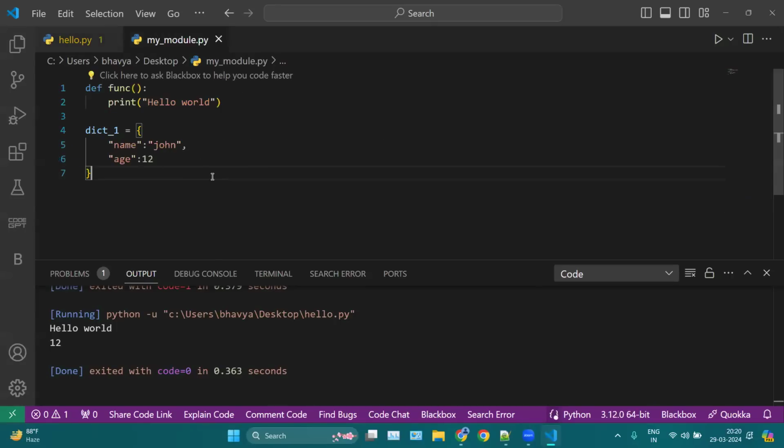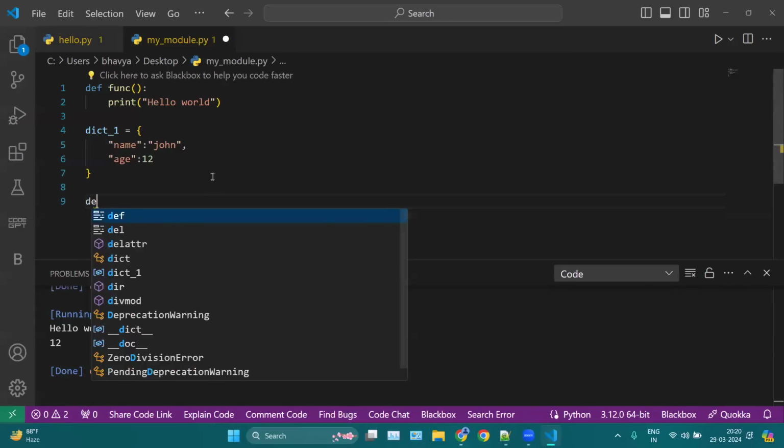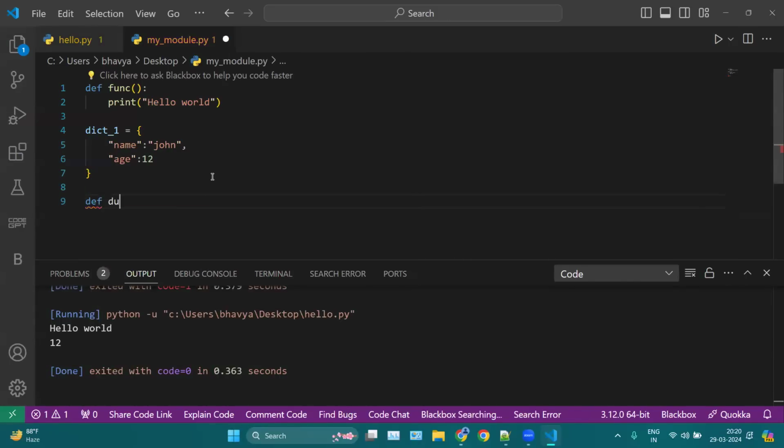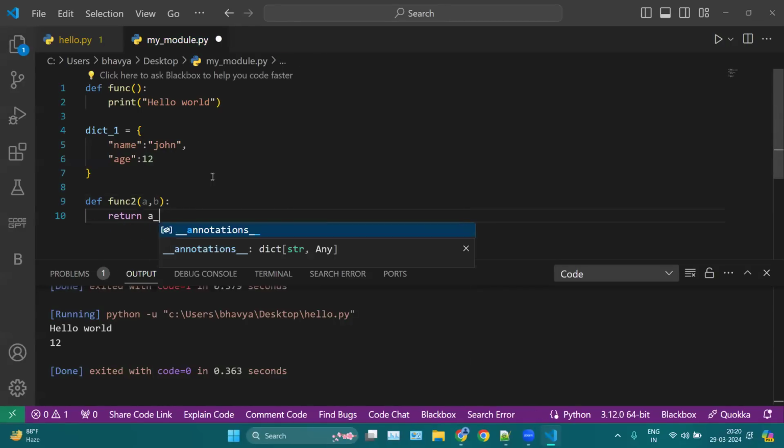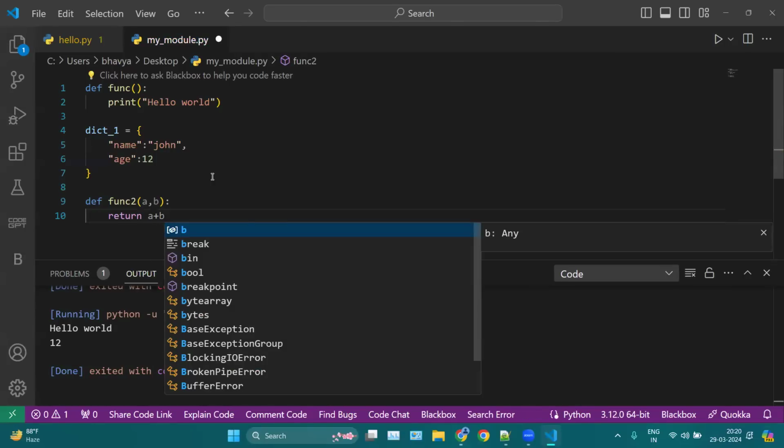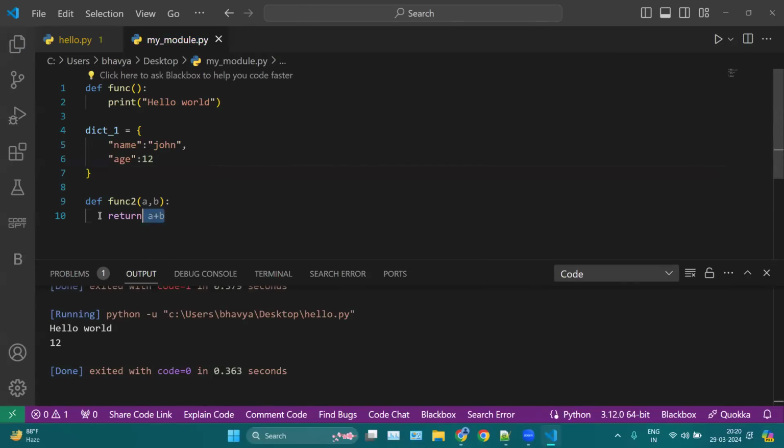Same as again, if I create a class or a function, let's say another function, def function_second, and let's say I take two values here, a and b. This will return a plus b. Okay, a simple function. Now let's say I want to access this function. Now this is function defining. We are not using this function in this particular file.